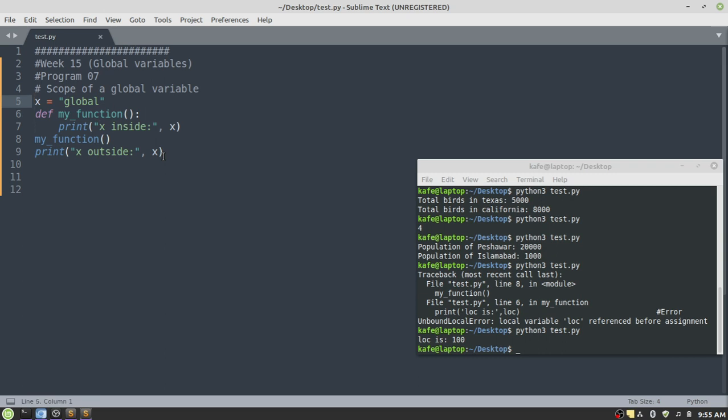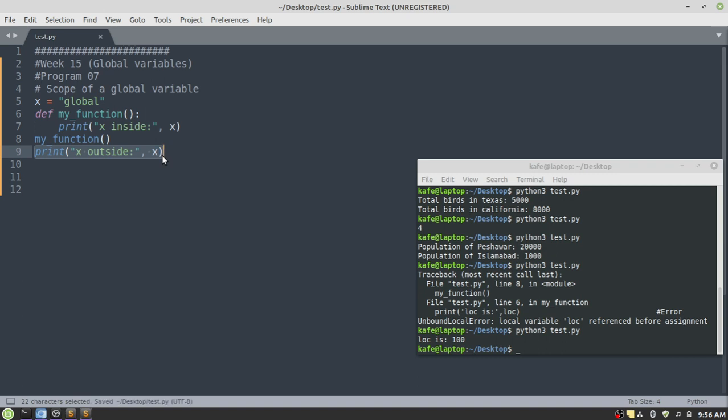In this case, we have a variable x, and we are assigning the value global to this variable x with the help of the assignment operator. And from this line, we are actually making it a global variable. The concept of the global variable is that you can access this variable from anywhere within your program. You can access it within a function, or you can access it from outside of the function.